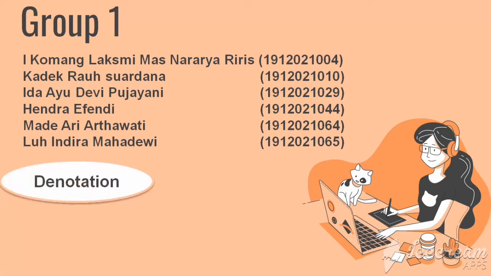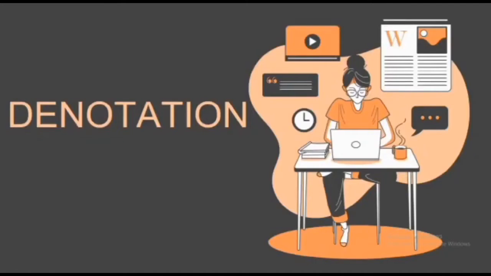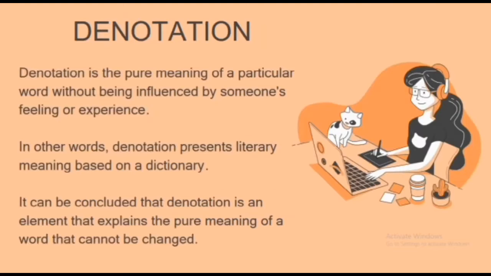Now we will tell you about denotation, connotation, and imagery in poetry. Denotation. What we will discuss: first, what is denotation? Second, the examples of denotation and denotation analysis in poetry.